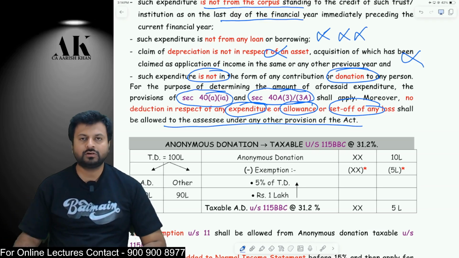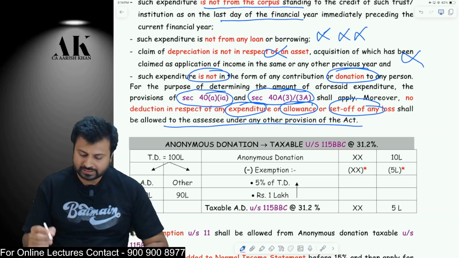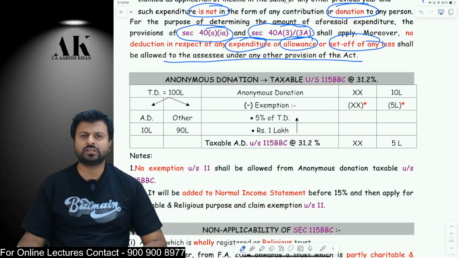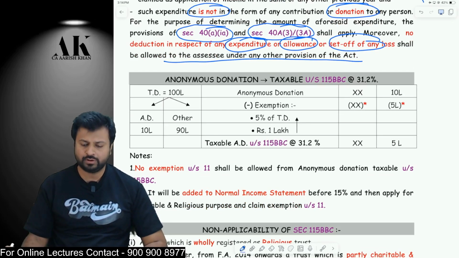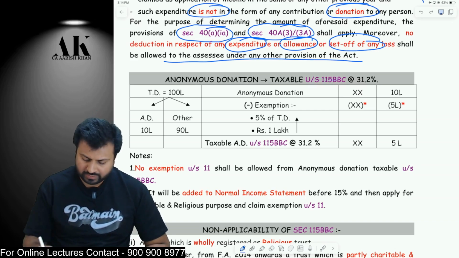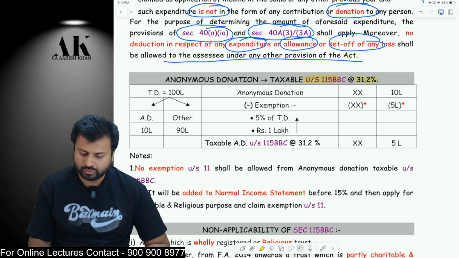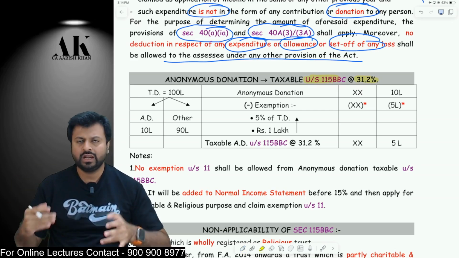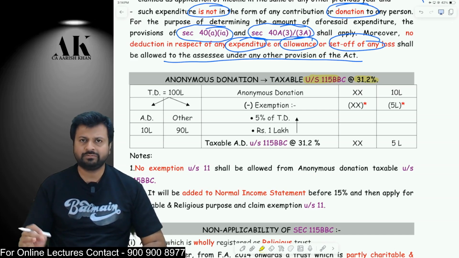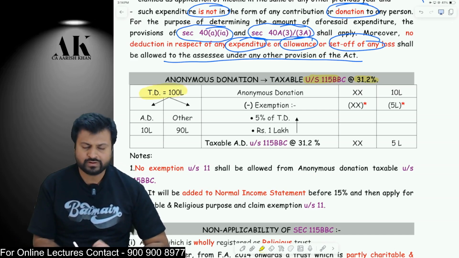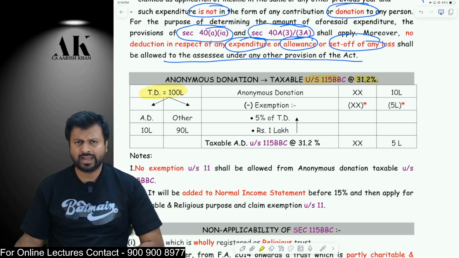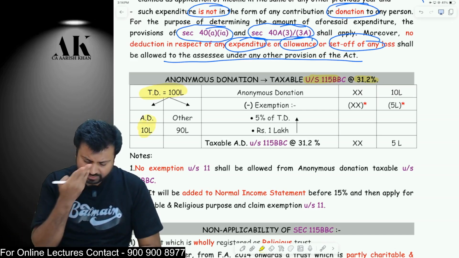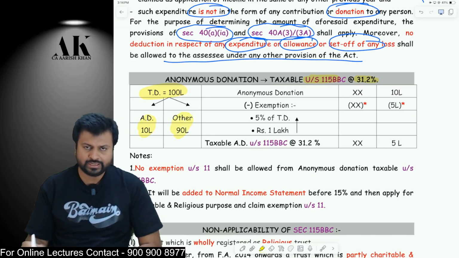Now let's talk about something which we have left at the beginning of the chapter, that is anonymous donation. Anonymous donation is a donation where the identity of the donor is not applicable. Okay, and it is taxable under section 115 BBC at 31.2% plus surcharge also if applicable, if the income exceeds the limit of surcharge. Okay, now how anonymous donation will be taxable? For that purpose, let us take an example. Suppose you have received a total donation of 100 lakhs. Okay, out of which anonymous donation is 10 lakhs and other donations are 90 lakhs.